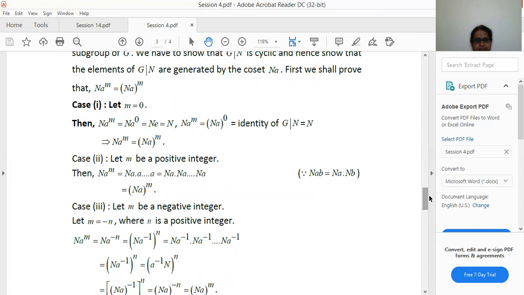So this implies Na inverse dot Na inverse and so on, n times repeated, that is (Na inverse) power n is equal to (Na inverse) whole power n. So this is (Na) inverse whole power n, that is equal to (Na) power minus n, but minus n is equal to m.